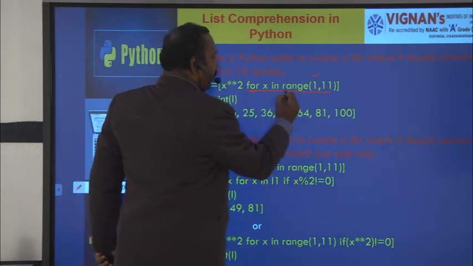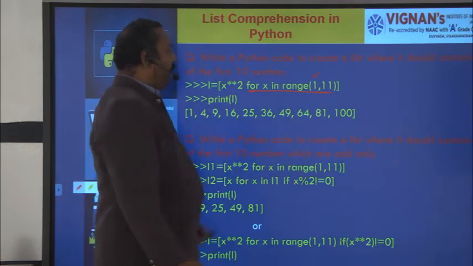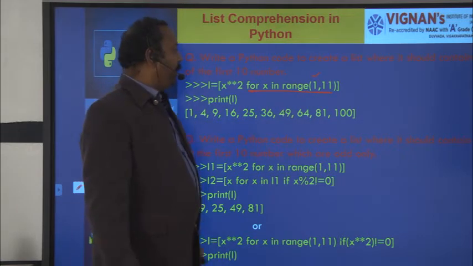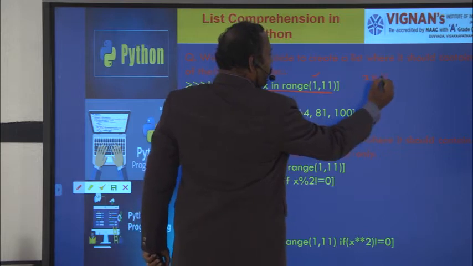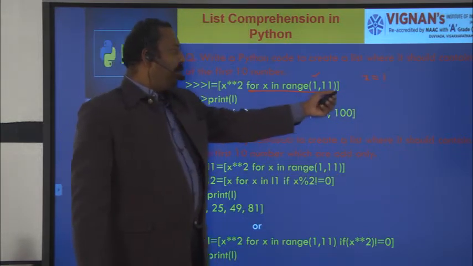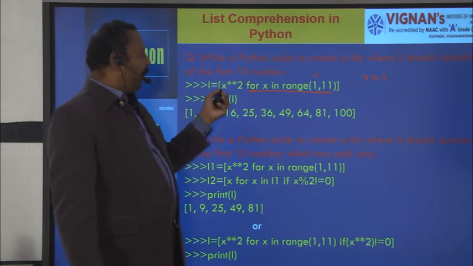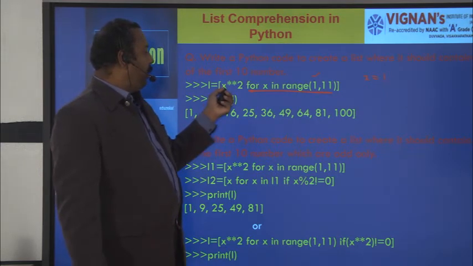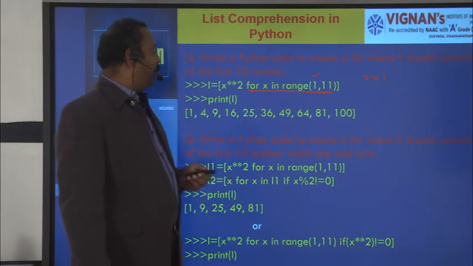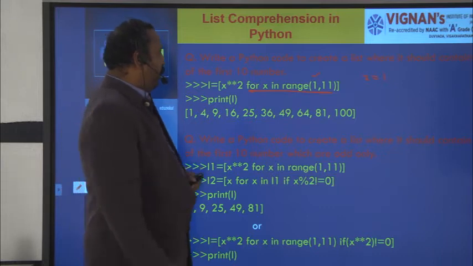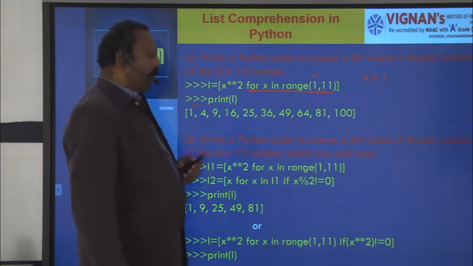First it will go to the iteration part. In the iteration part, x in range 1 comma 11. So x gets the value 1. There is no condition here, so directly we will go to the output expression. 1 will be assigned to the output expression. x power 2 is the output expression, that is 1 power 2. So what is the output you will get? You will get 1 as the output.